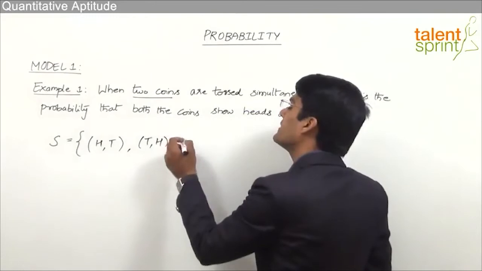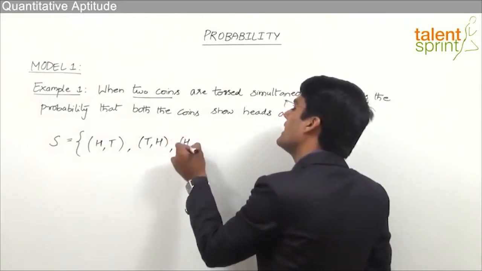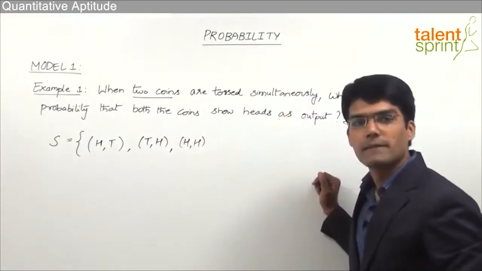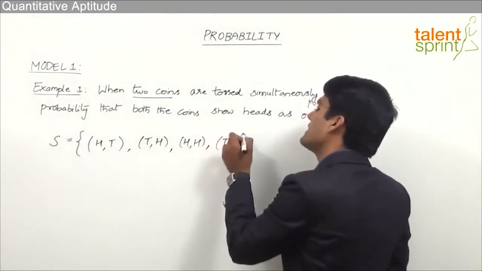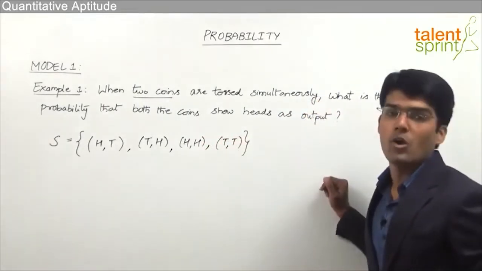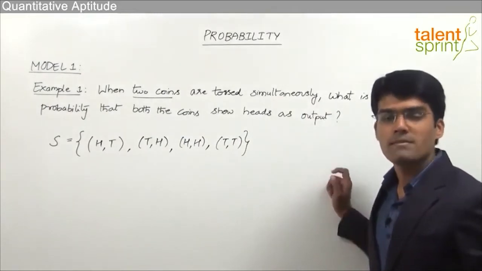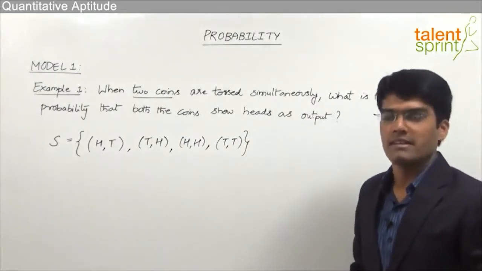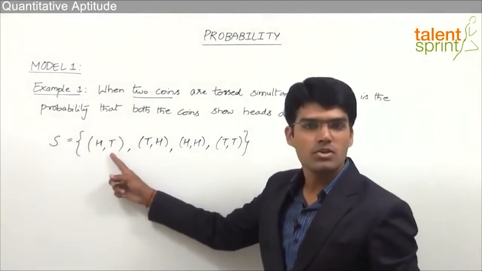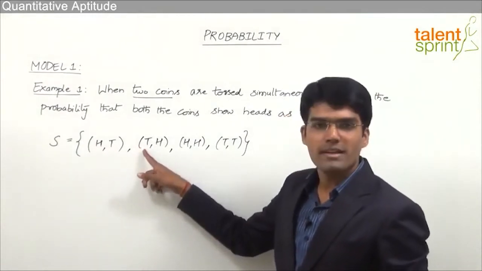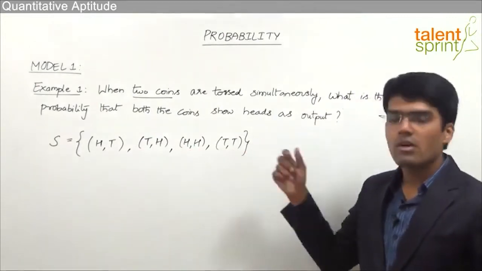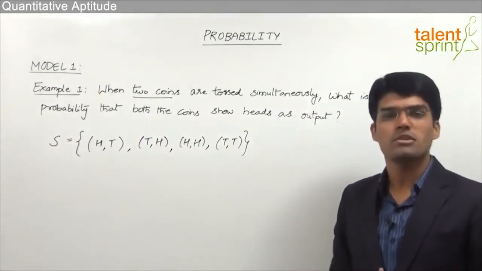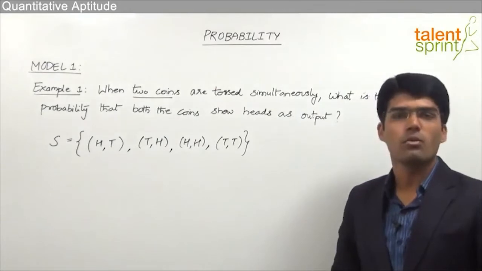The third one is first coin can show head and the second coin as well shows up a head. And the fourth possibility is both the coins can show tails. So these are the four possible outcomes when two coins are tossed simultaneously. First can show head, second can show tail, or first coin can show up tails, second coin can show up heads, both the coins can show up heads, or both the coins can show up tails. There is no other possible outcome apart from these four outcomes.